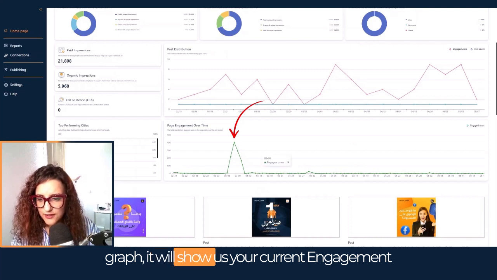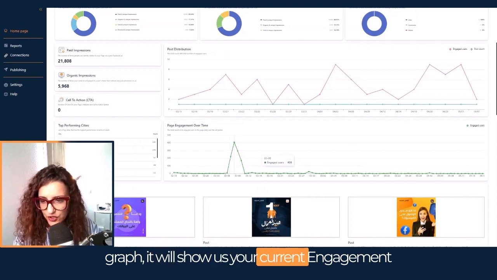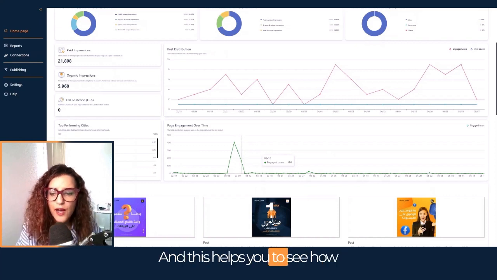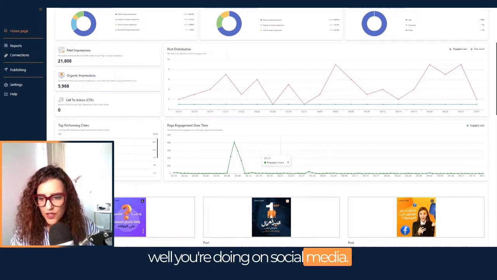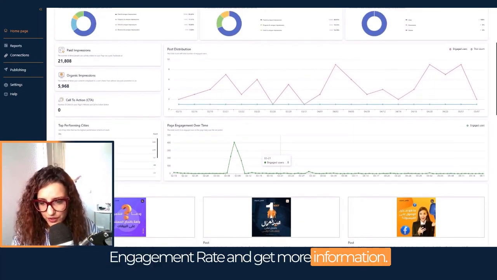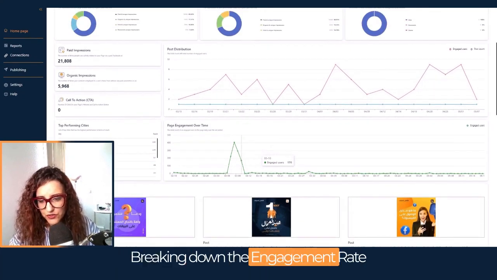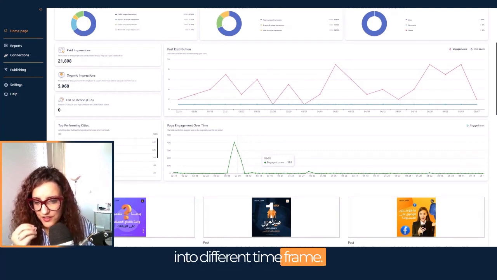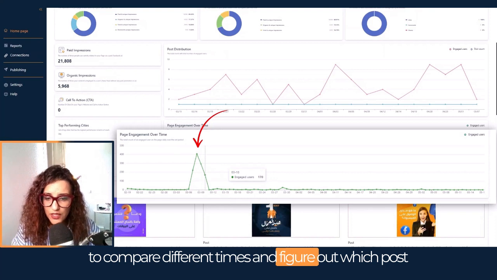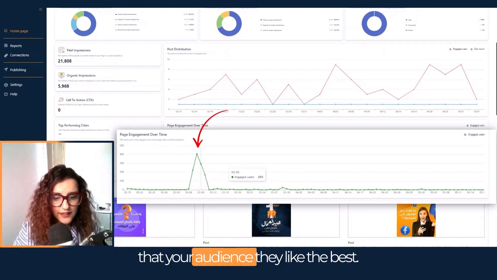If we check right here at this beautiful graph, it will show us your current engagement rate and track how it changes. This helps you to see how well you're doing on social media. You can even break down the engagement rate and get more information. Breaking down the engagement rate into different time frames is very helpful for you to understand and to compare different times and figure out which posts your audience likes the best.